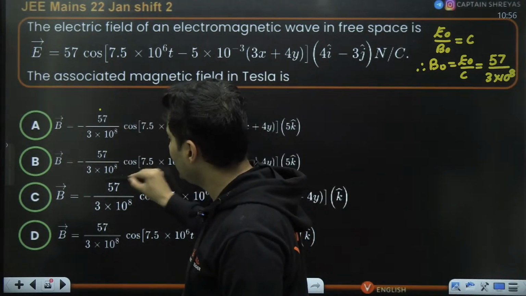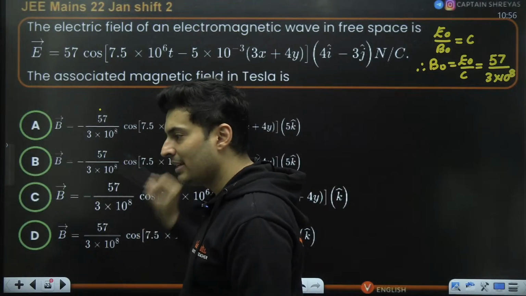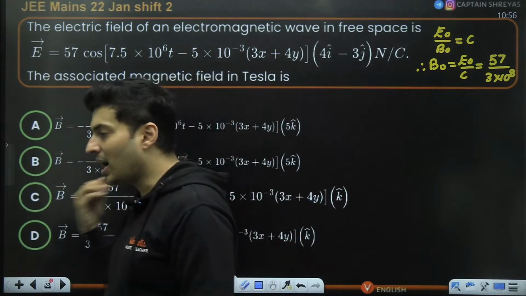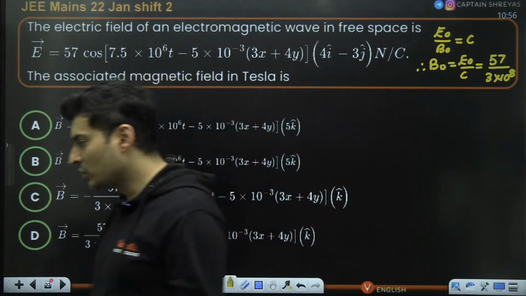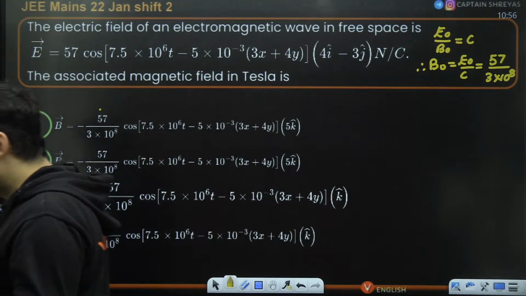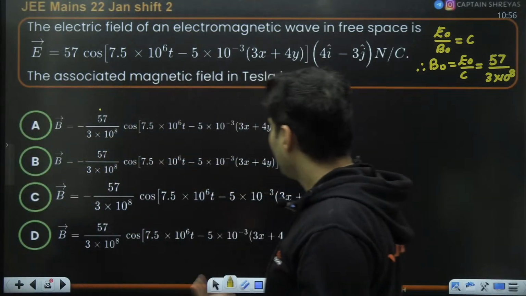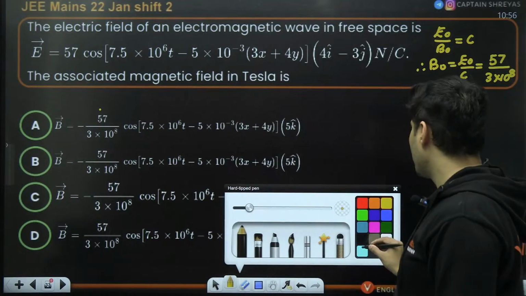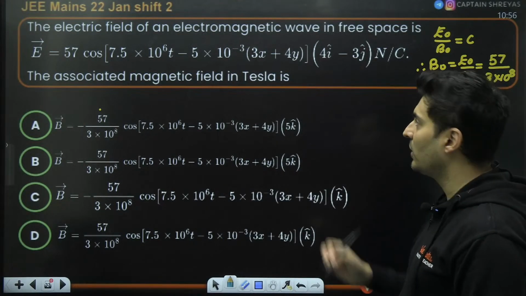Best part, everything has the same amplitude. That means you can't eliminate options on that basis. There is no way you can eliminate. So now we have only one option: to actually sit and solve for the direction.